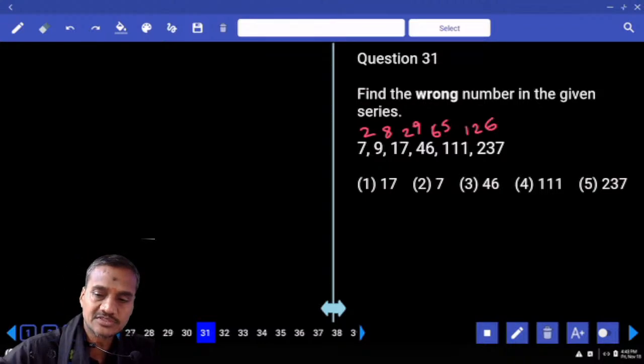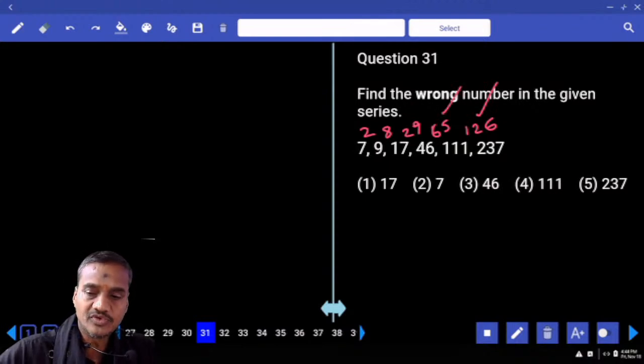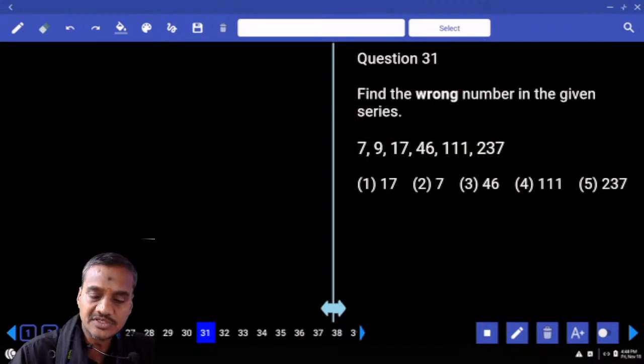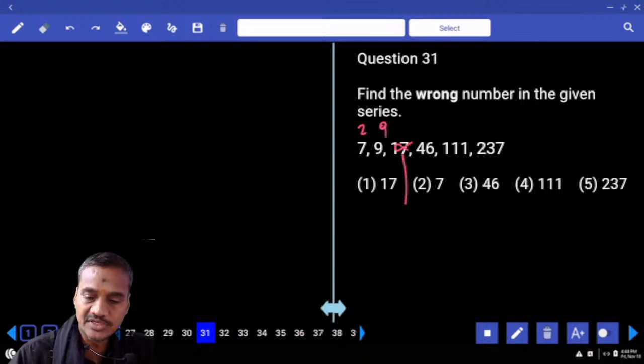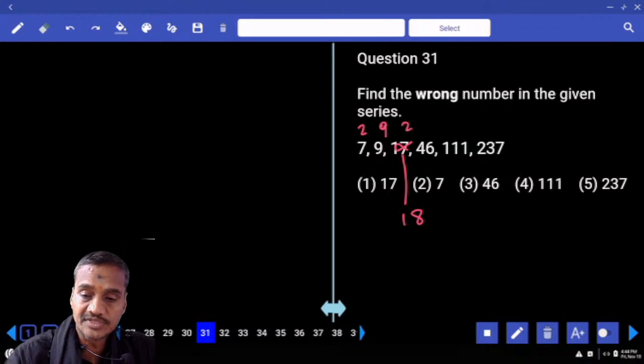Now tell me what are these numbers? 126 can be written as 5 cube plus 1. Now 65 is 4 cube plus 1. Now this is 1 cube plus 1, and here it must be 2 cube plus 1. And 2 cube plus 1 is 9. 9 plus 9 is 18.